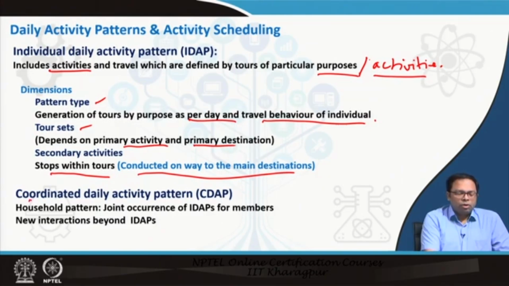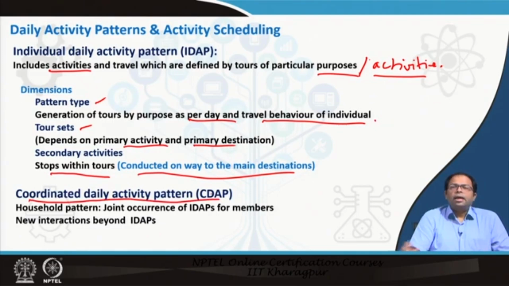And then there are some coordinated daily activity patterns. This is the same as what we were discussing earlier. Only thing is, from the household we understand what trips are there, which have to be mandatory activities, which we then put into an individual's perspective: what a particular individual has to do, what tour he has to make, and so on. The coordinated daily activity pattern depends on the household pattern, joint occurrence of IDAPs for members. That means the IDAPs of two individual members have to be compared, and one segment of that IDAP would be assigned to a joint activity if both of them are free in that particular segment. So that is where the household pattern comes in.